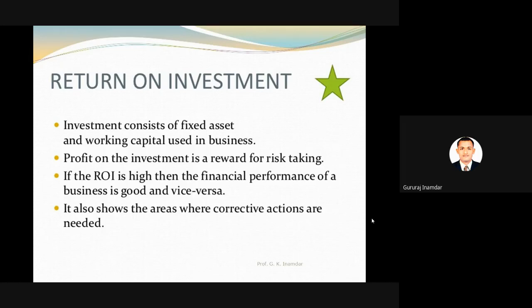Now it also shows the areas where corrective actions are needed. Is it right? So according to the investment, according to the market strategy, according to the profit and loss, we can show where corrective action is needed, and we can take the corrective action on the same.